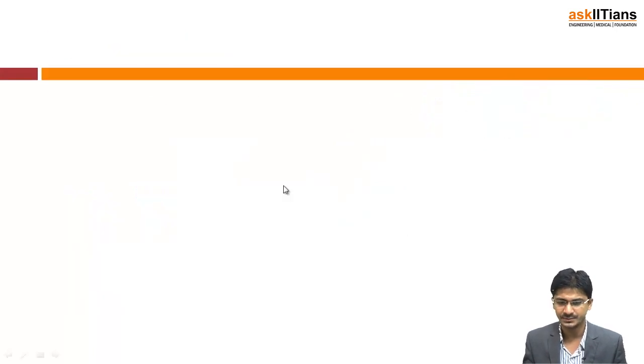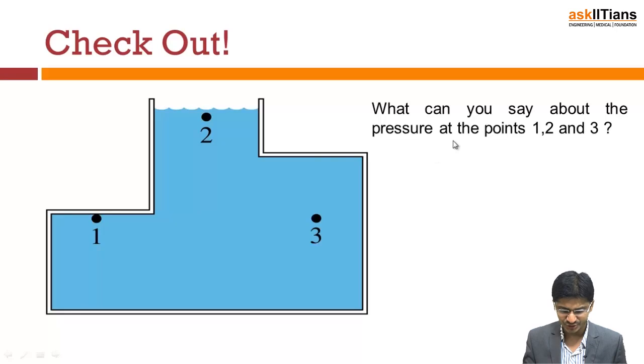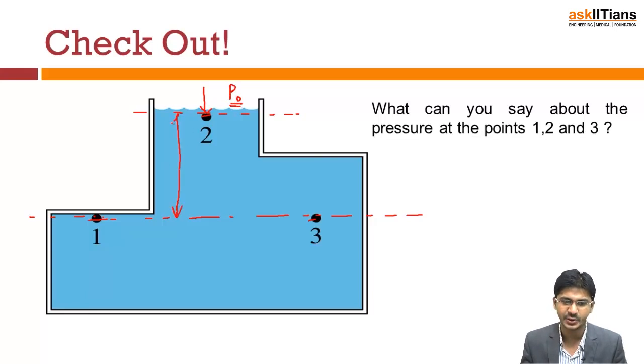Now let's see this question. What can you say about the pressures at the points 1, 2 and 3? This is point 1, this is point 2, this is point 3. Now if you see from the figure, points 1 and 3 are almost at the same level. 2 is here. Suppose the pressure at 2 we denote as P naught, and the level where 1 and 3 are located is at a depth d. If we write the pressure at this level as P, what will be that value? P will be P naught plus rho g d.